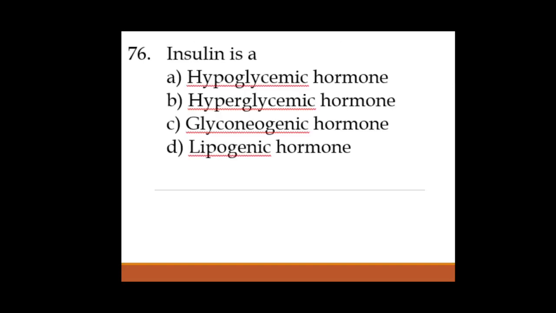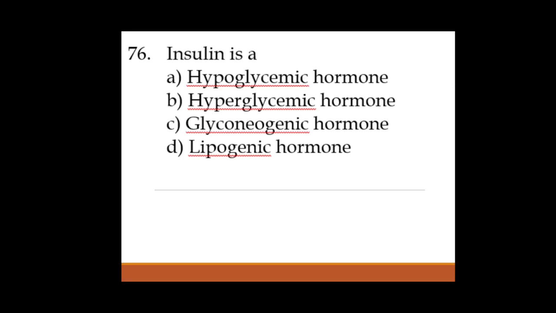Next one, 76. Insulin is a hormone that is responsible for decreasing the blood sugar level, that's why it is called a hypoglycemic hormone. Insulin will decrease the blood glucose and glucagon will increase the blood glucose level. Then the hyperglycemic hormone is glucagon, you can note it also.